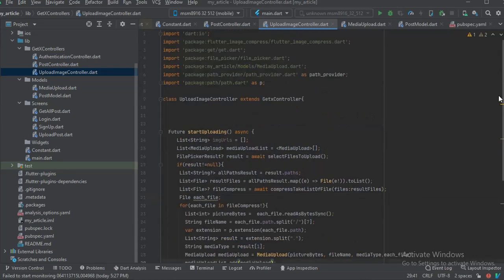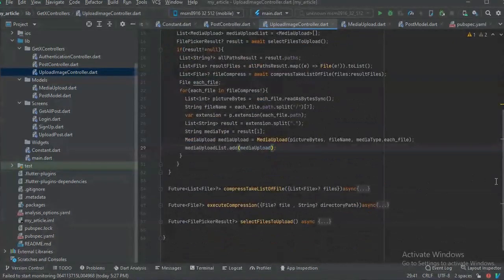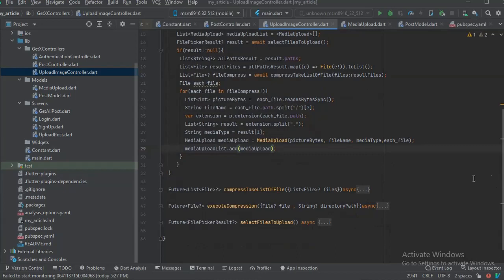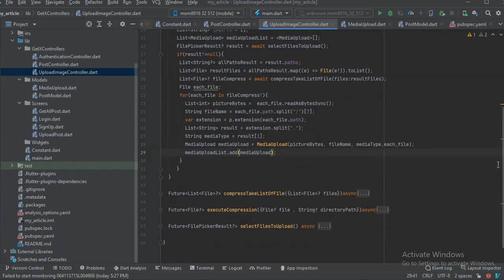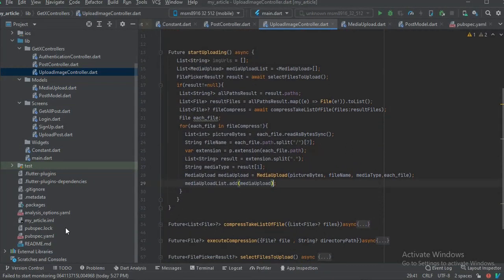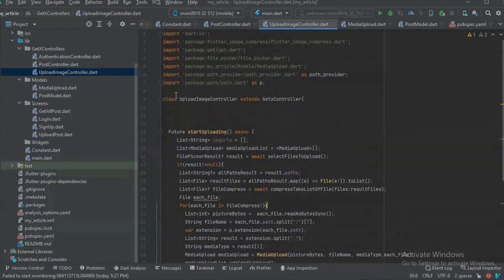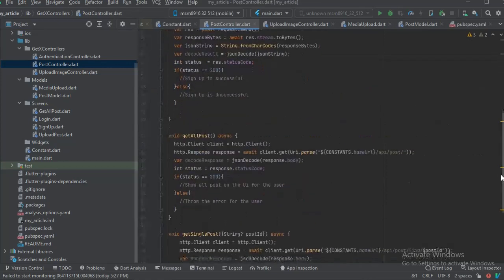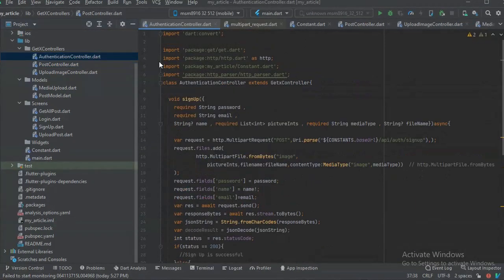Okay, so now I think we are done with the file controller. So now we can handle image upload for as many images as we want. All this code makes it much more efficient because I took time to make sure everything works perfectly. So now we are done with the image controller, and we are also done with the post controller, and the authentication controller.